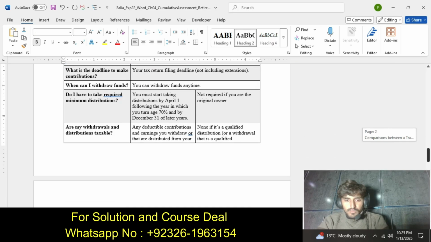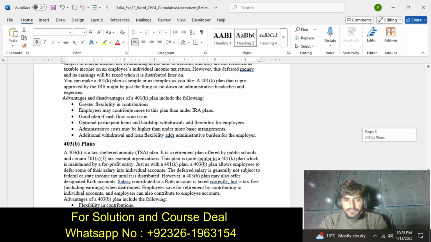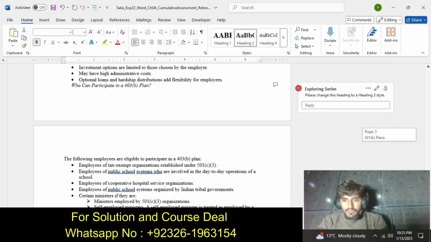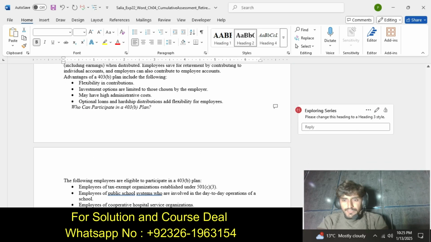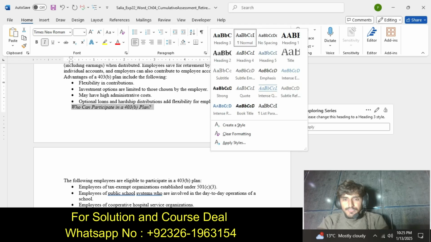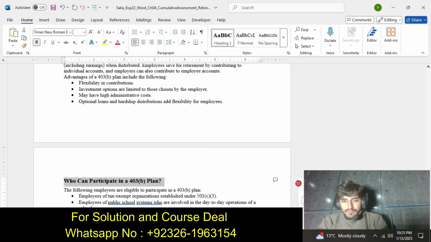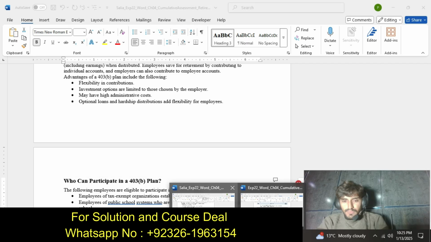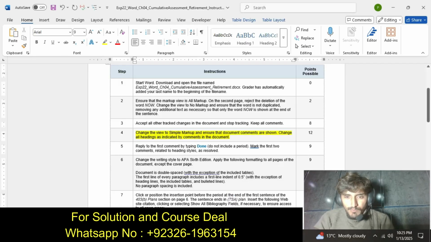Now we move to the next text. Please change the heading 3 to 2, okay, so we change this. Our step number 4 is completed now.